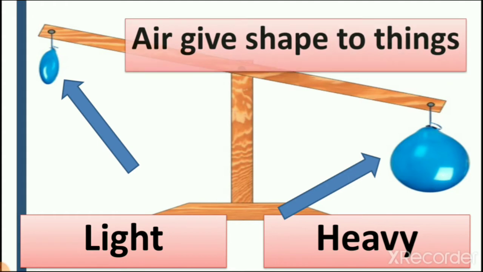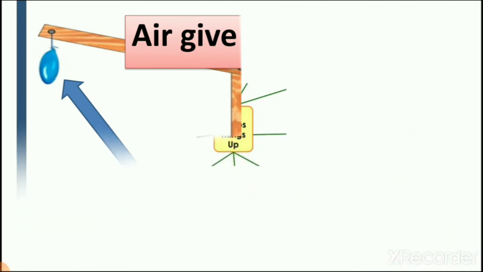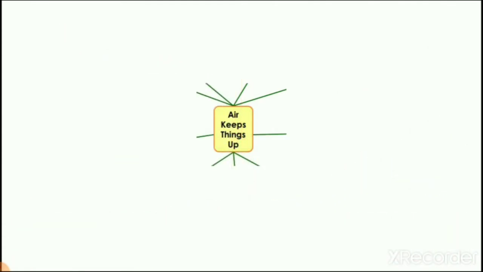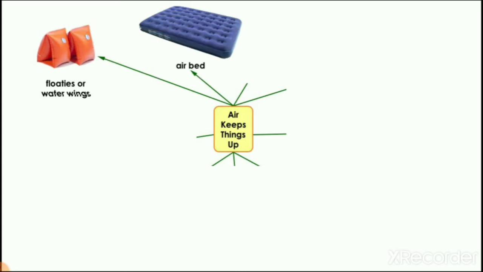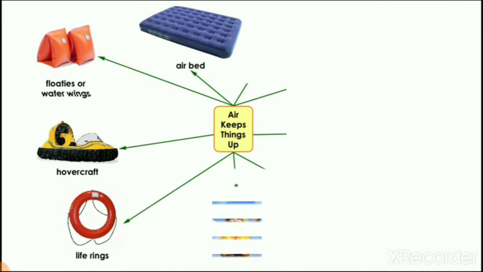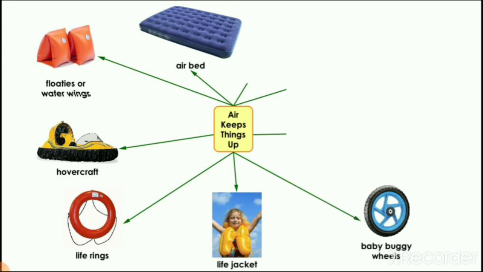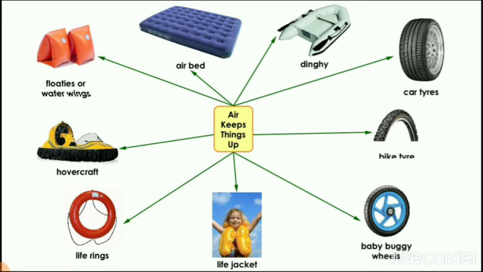So it means air has weight, right? Then we learned in the previous lecture that we fill many things with air: water wings, air bed, hovercraft, life jackets, wheels, bicycle wheels, car wheels, right?